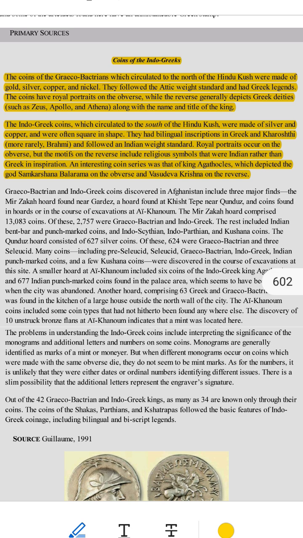Why are these coins important? 1. Cultural exchange. The coins show how Greek and Indian cultures mixed. Example, Greek kings learned Indian traditions and used local symbols on their coins.